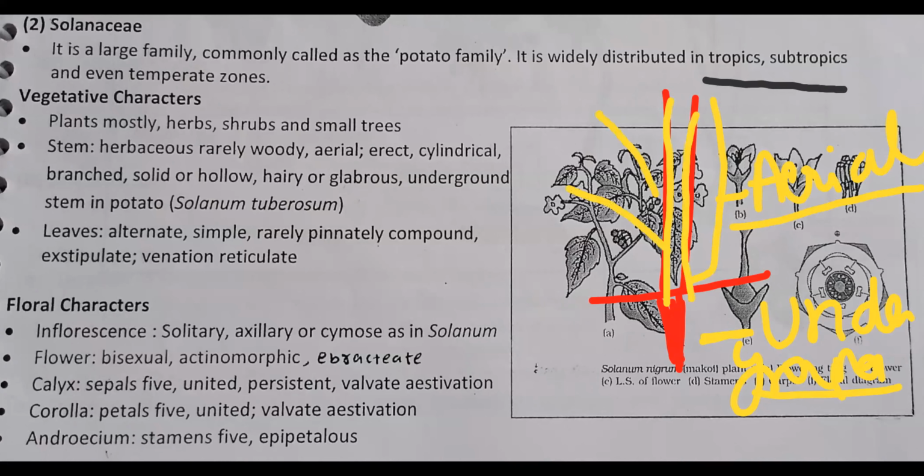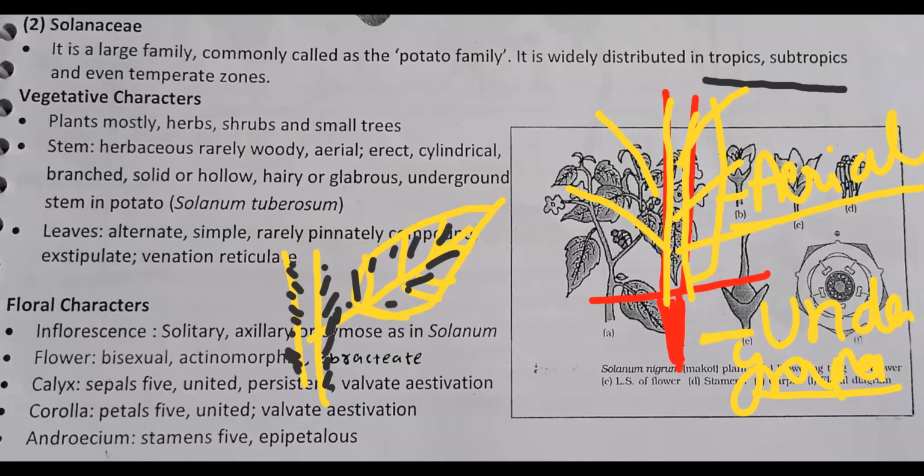Then on that the branches are present, and it is solid or hollow in nature. Then hairy or glabrous. Hairy or glabrous meaning what? When you touch the leaf or the stem axis, you feel a hair-like structure present. It gives a rough appearance when you touch it. So that type of feature in the plant organs of the Solanaceae family, that's why we call hairy or glabrous.